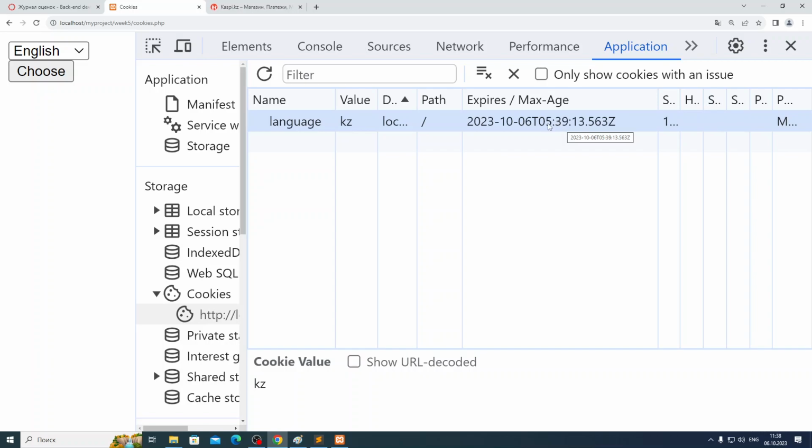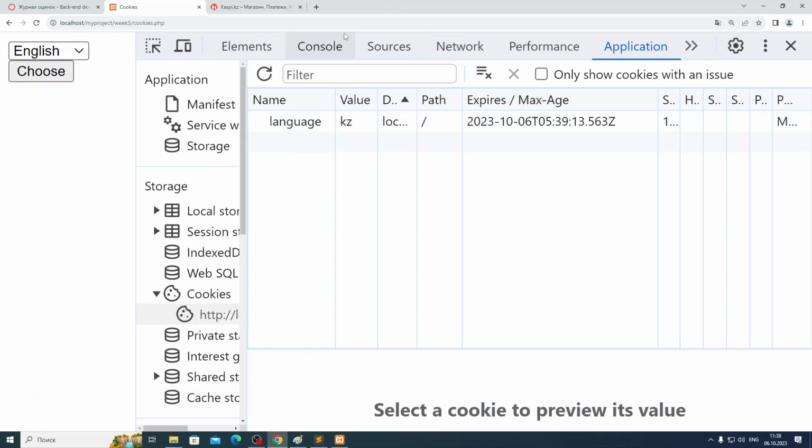So if you do +6 hours here, it will be 11:39. So it will be removed after 1 minute. Okay, this is in GMT 0. So after 1 minute, it will disappear. If I go now, it's still here, but after 1 minute, if you just update this, it will be removed. Okay.